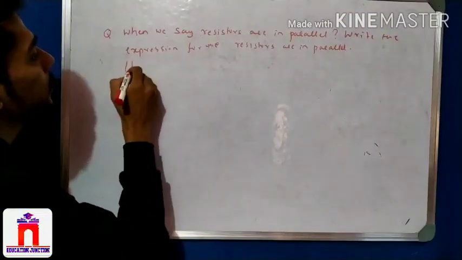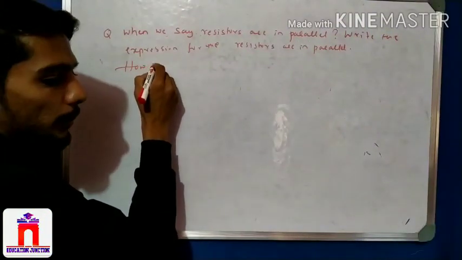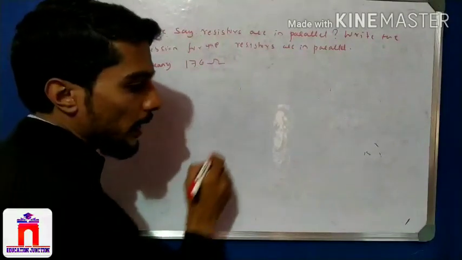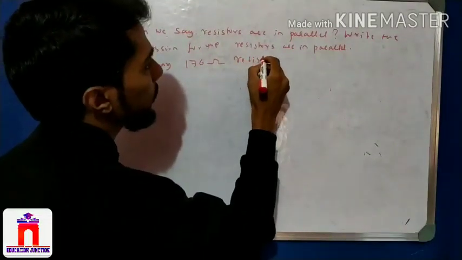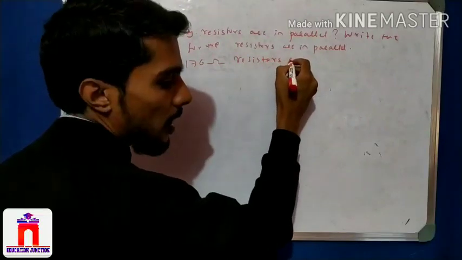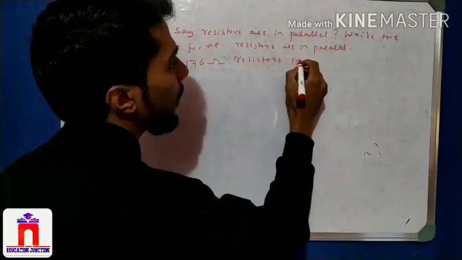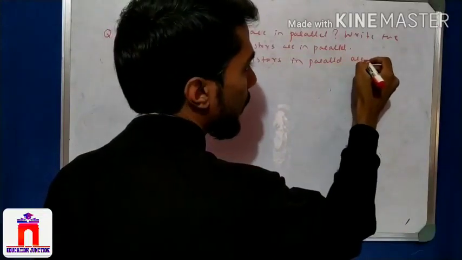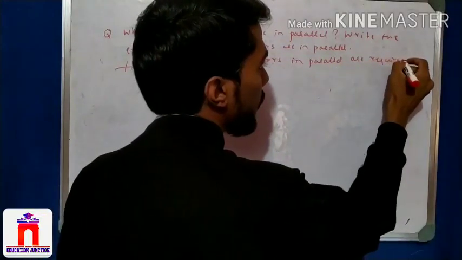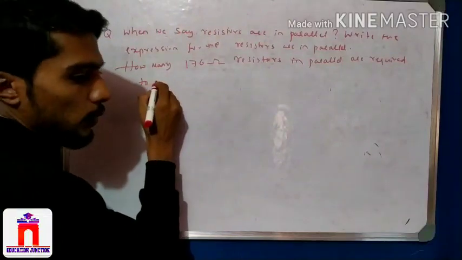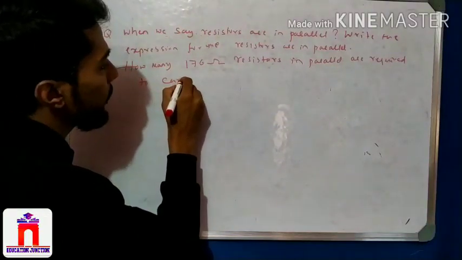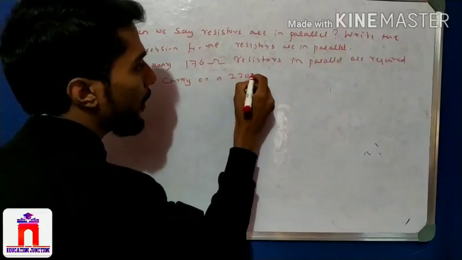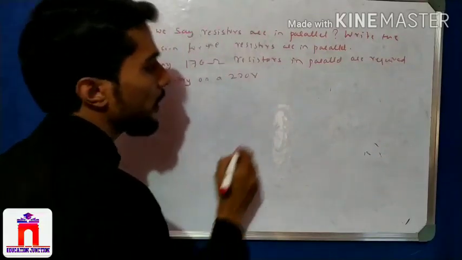Then, part C: how many 176 ohm resistors in parallel are required to carry on a 220 volt line a current of 5 ampere? My favorite is 220 volt.